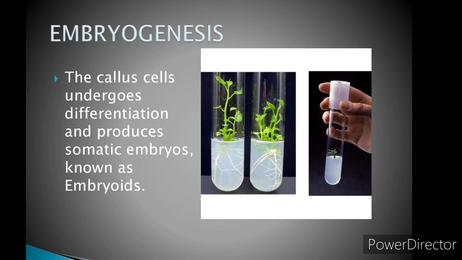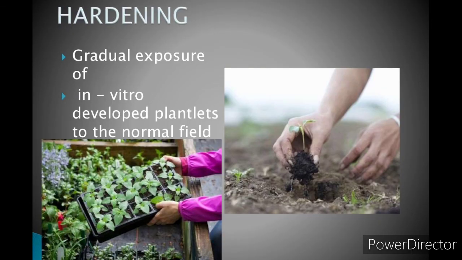The last technique involved in plant tissue culture is hardening. The plantlets developed in vitro require a hardening period so that they can be shifted to the greenhouse and then to the normal environment. What is hardening? Hardening is a gradual exposure of these in vitro plants to a natural environment. So for that, first it is transferred to the greenhouse and then it is shifted to the normal environmental condition. Exposure of a plantlet to the natural environment.